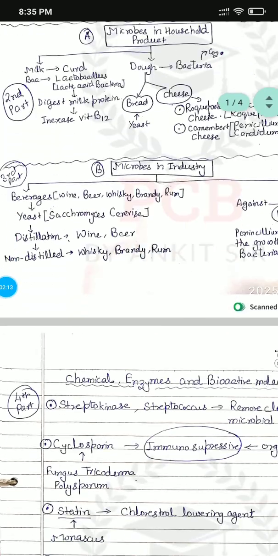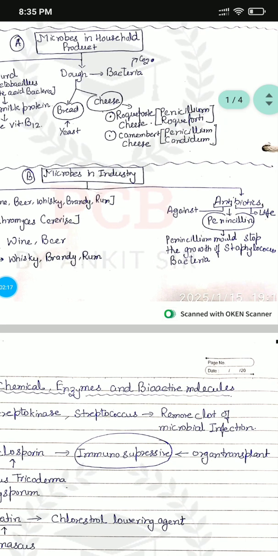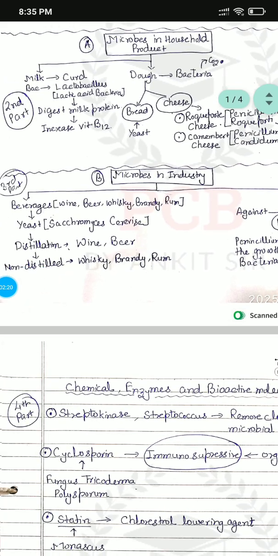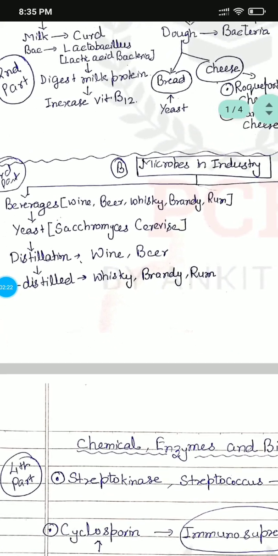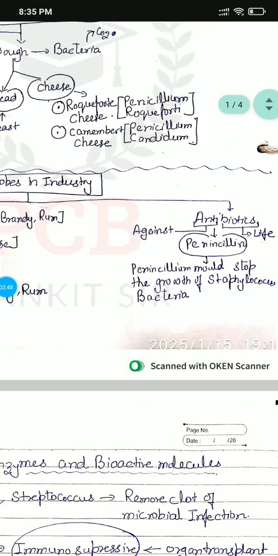Now the second one is microbes in industries. Microbes are used in industries for the formation of beverages and antibiotics. Beverages are wine, beer, whiskey, brandy and rum. They are formed by yeast, and the yeast's name is Saccharomyces cerevisiae. It is used for two purposes. One is distillation: with distillation it forms wine and beer, and for the non-distilled purpose it is whiskey, brandy and rum.